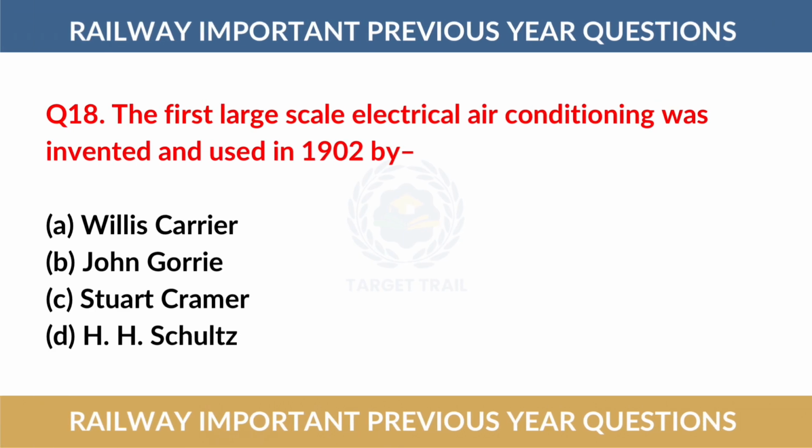Question number 18. The first large-scale electrical air conditioning was invented and used in 1902 by. The correct answer is option number A, Willis Carrier.